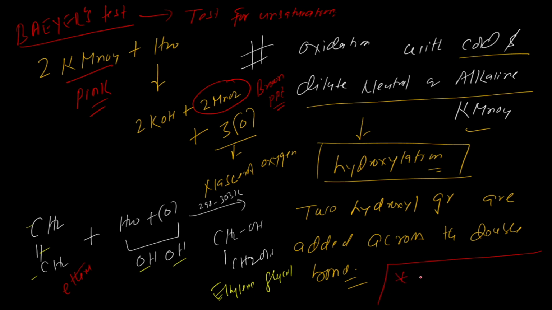So 1% or dilute alkaline KMnO4 is known as Bayer's reagent. So this is a very important piece of information, so you should keep it in mind. Now we move to the next one. So what is the next one?